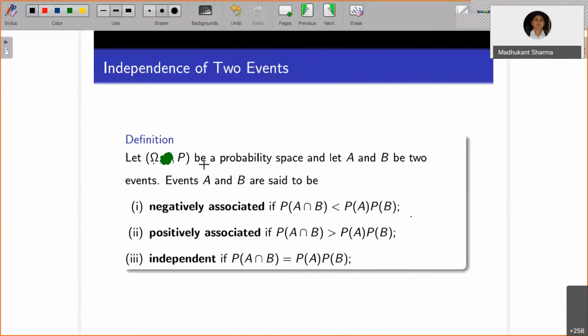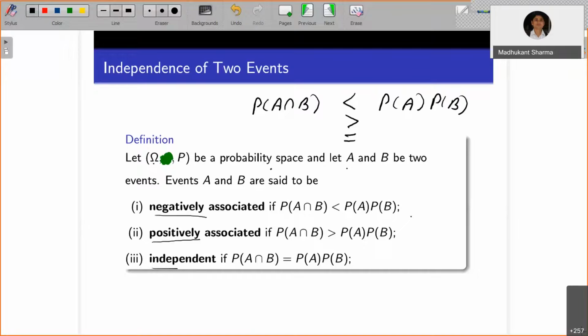So let omega and P be a probability space and you have two events. The events A and B are said to be negatively associated, positively associated, or independent. So you are trying to identify the relation between the probability of two events happening together and the product of their individual probabilities. There are three cases: either it is less than, greater than, or equal to.